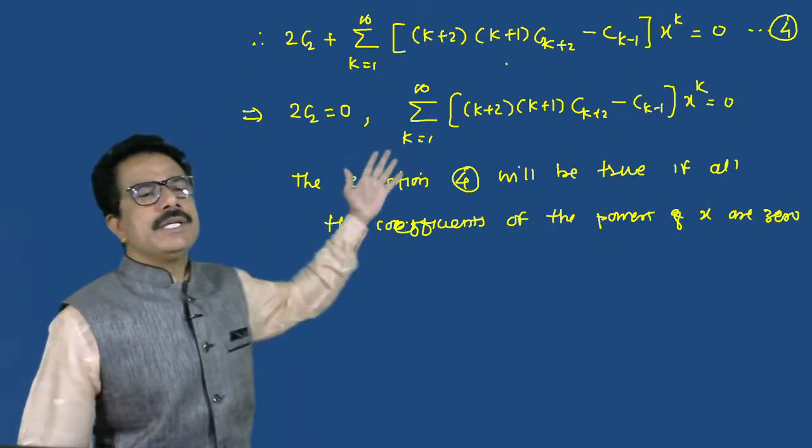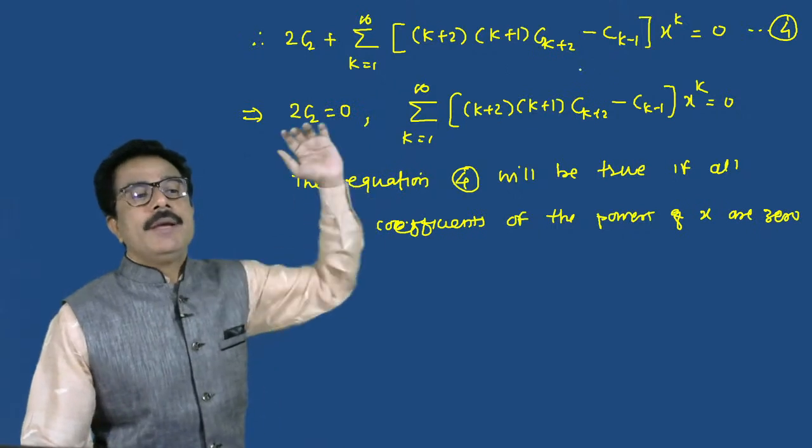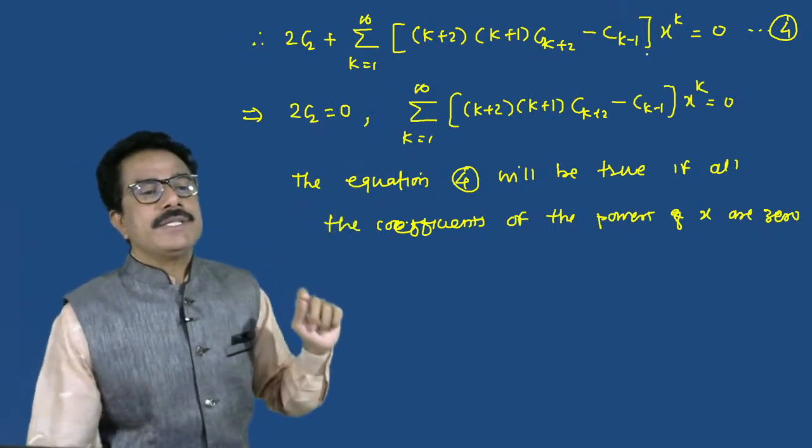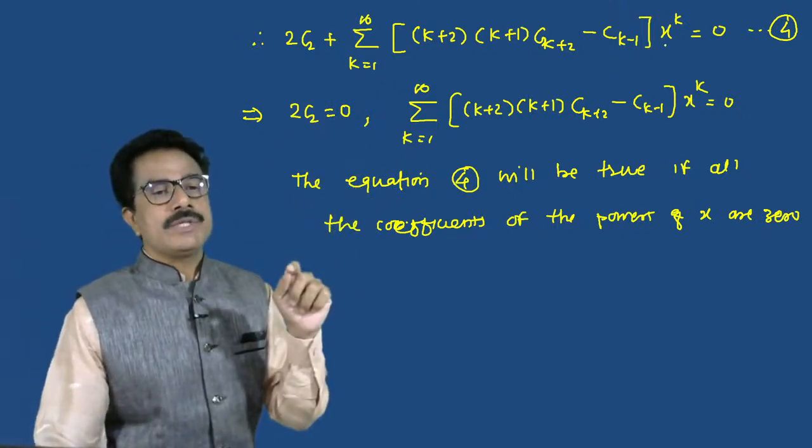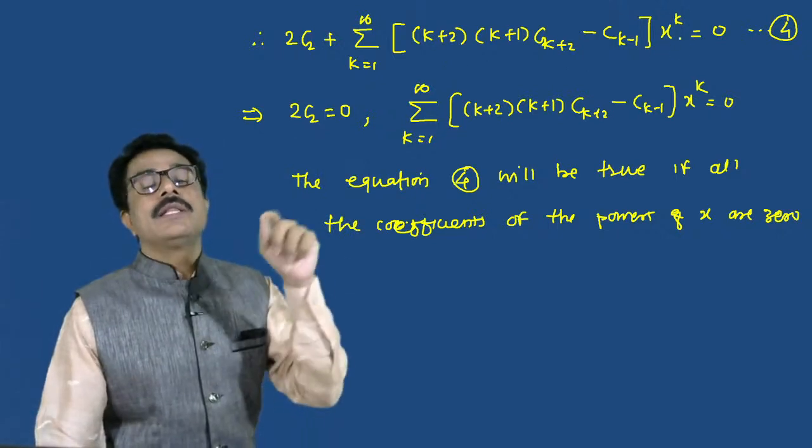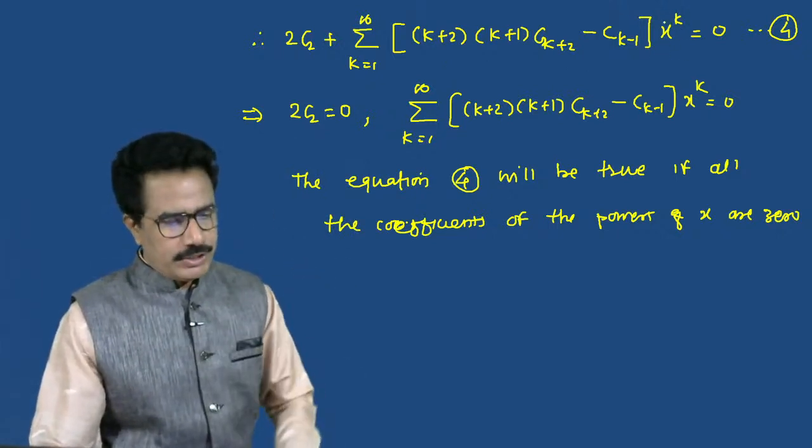Equation 2 must be 0, but when can its value be 0? All the powers of x must be 0.